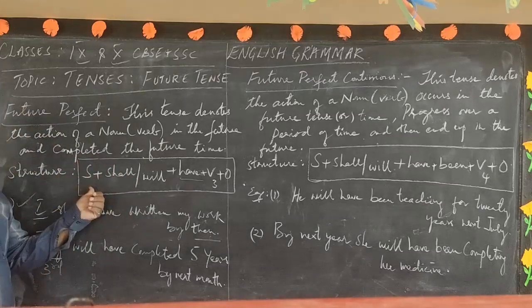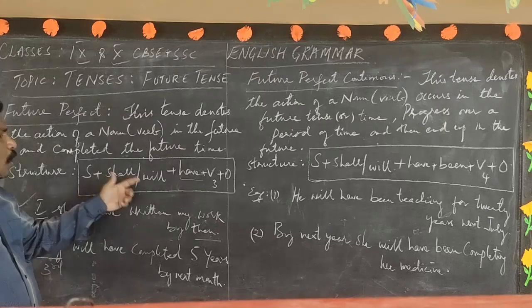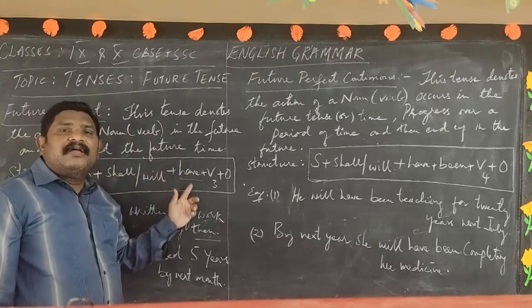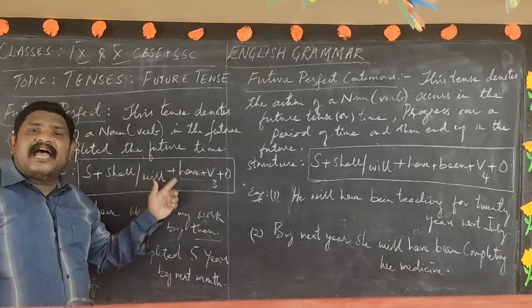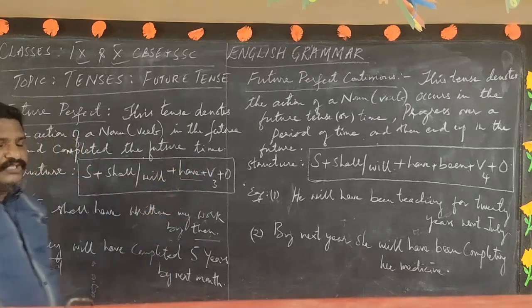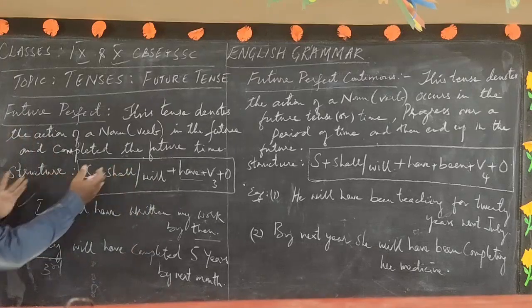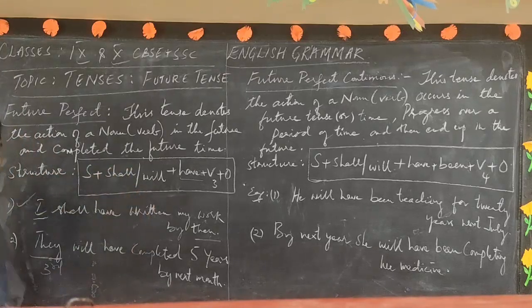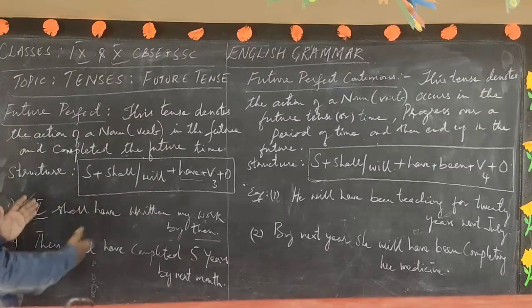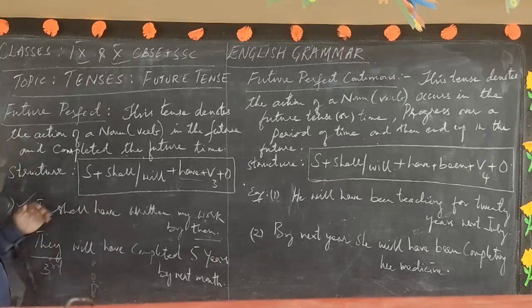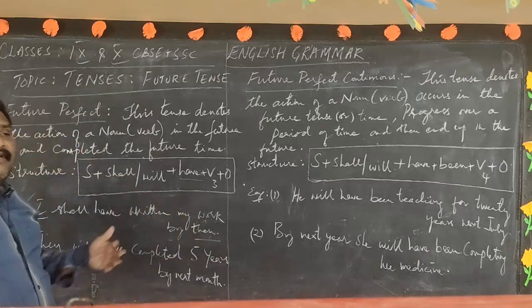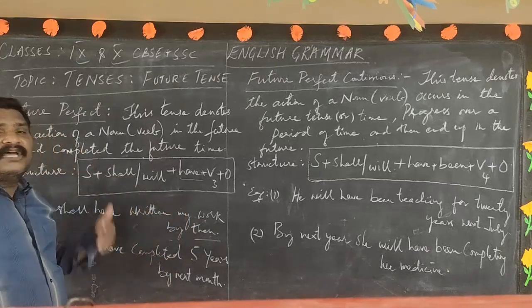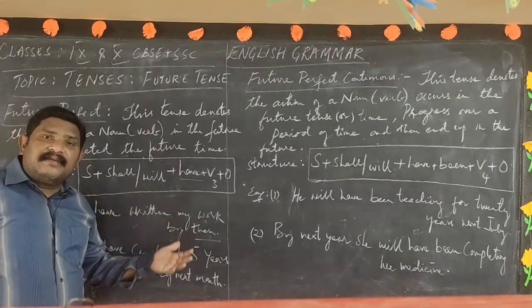The structure goes this way: subject plus shall or will plus have plus V3 plus object. Subject plus shall or will plus have plus V3 plus object. So according to the structure, we have to compose the sentence. The meaning of the sentence is that by the time I shall have completed this, by the time they will have completed this, by the time they will have completed the match.